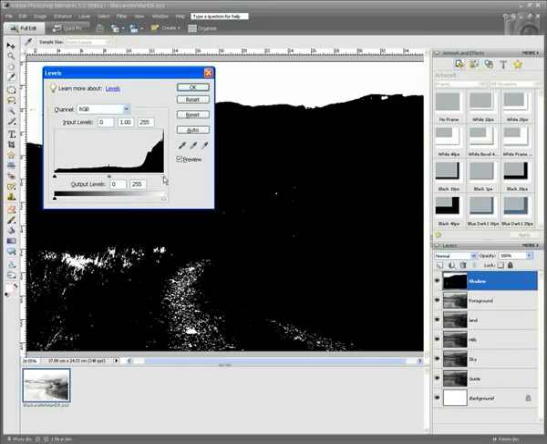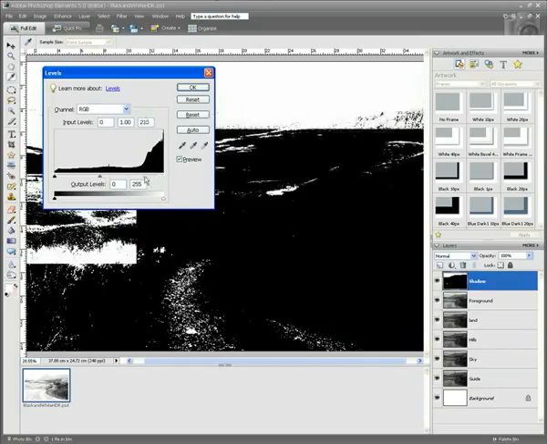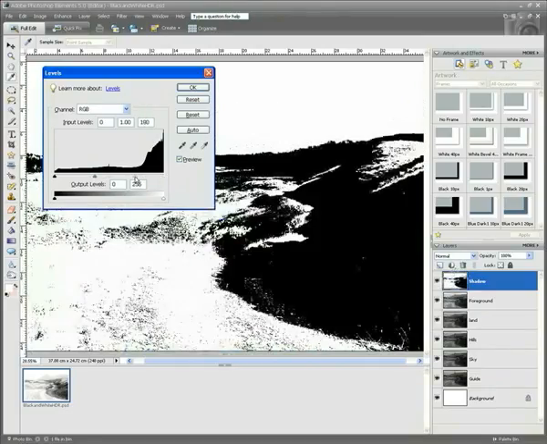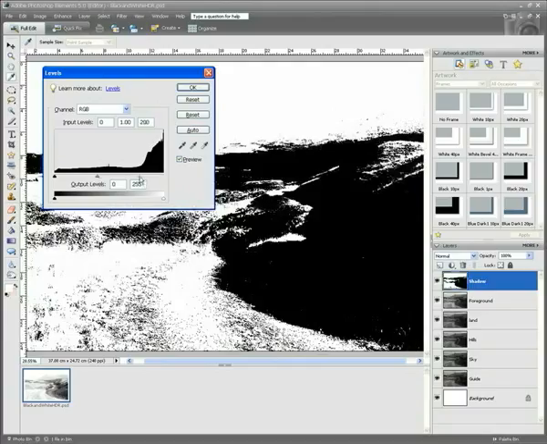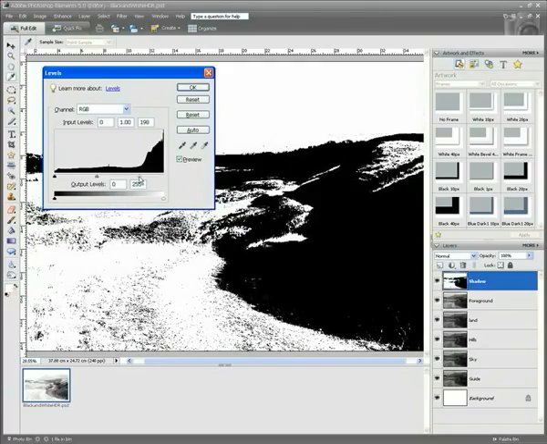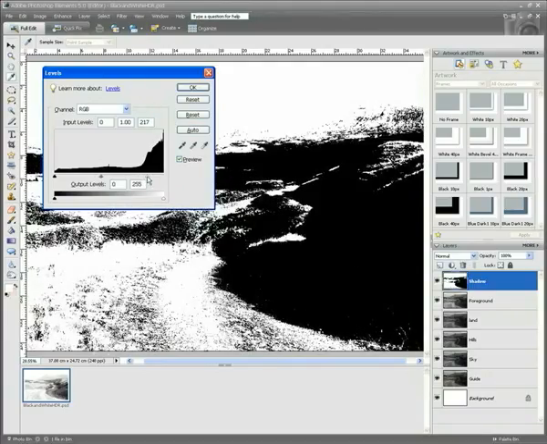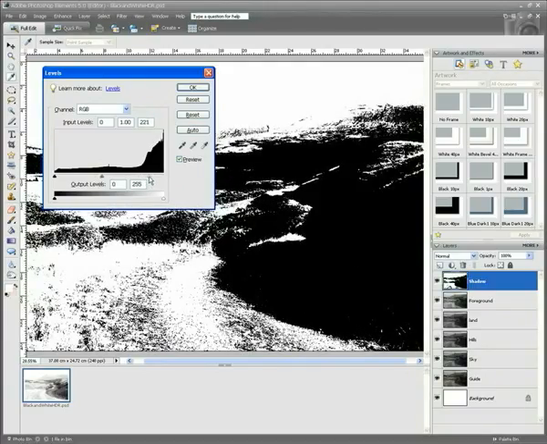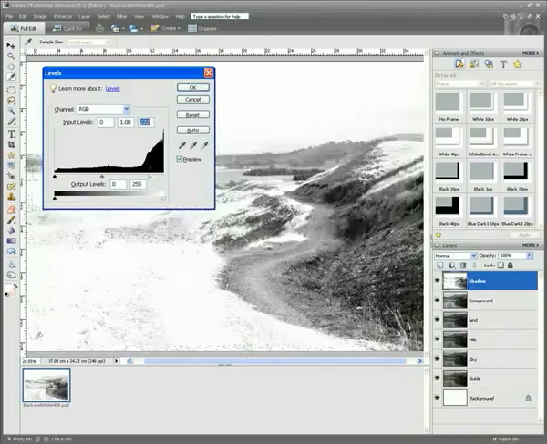Now all you have to do is move that highlight slider over to the left hand side, and as it moves across you'll see the white areas denoting where the image is being clipped, or the information in those areas is being clipped. So what we want to do is just make sure that all of those areas in the shadow are just within the threshold limits, and we can see there we've just clipped in the highlights a little bit, and we want to do that again for the shadows.